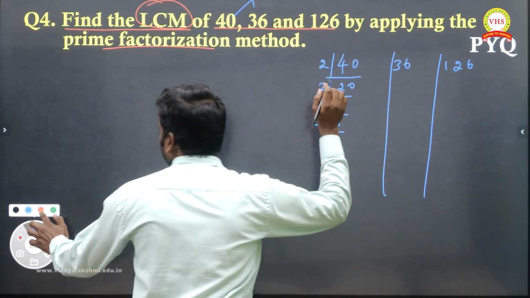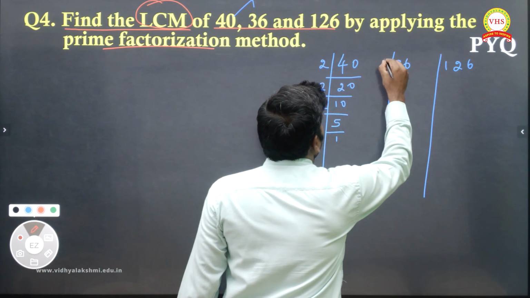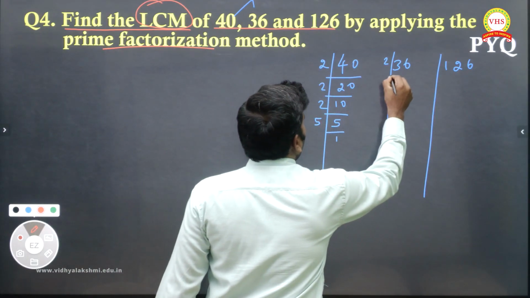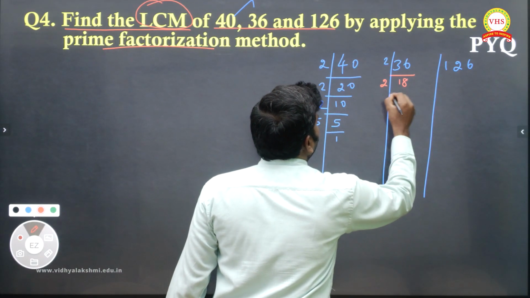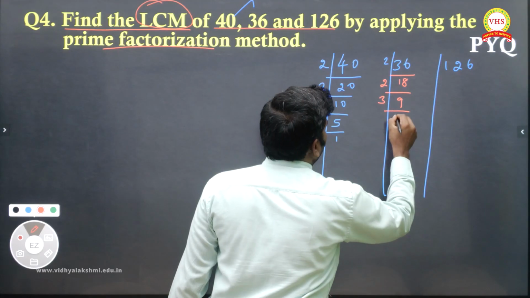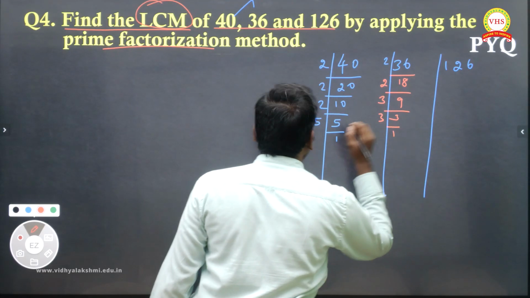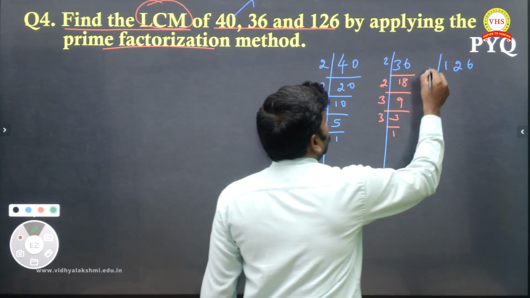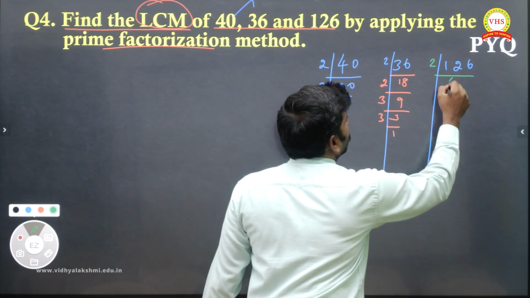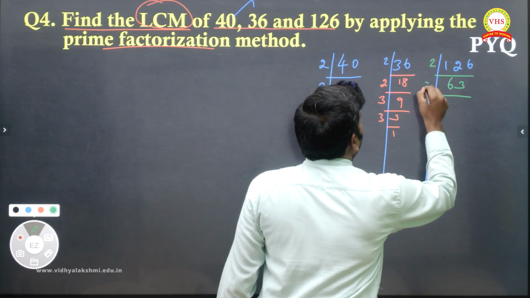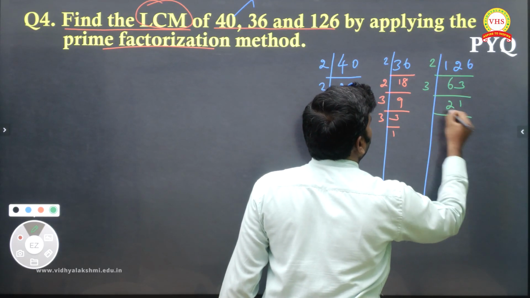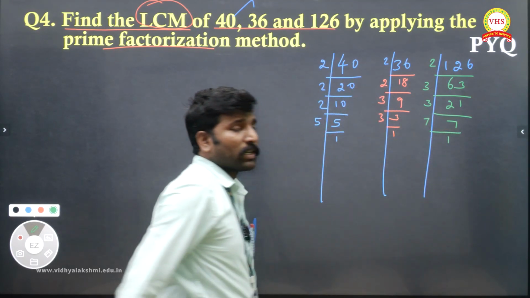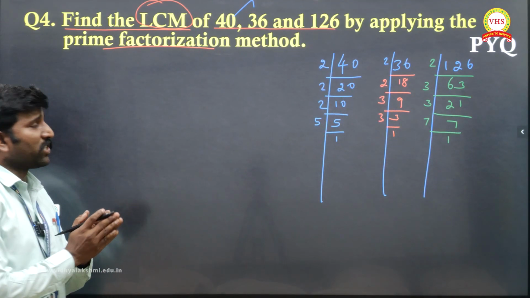Like that, here 36, if I go by the 2 table, so what am I getting? 18, again 2 means 9, 3 table if I take, 3 threes are 9, again 3 ones are 3, then 1. Now let's go with 126. So the 2 table gives 63, then 3 times 21, then 3 times 7, again 7 means 1. So this is the prime factorization we have done.